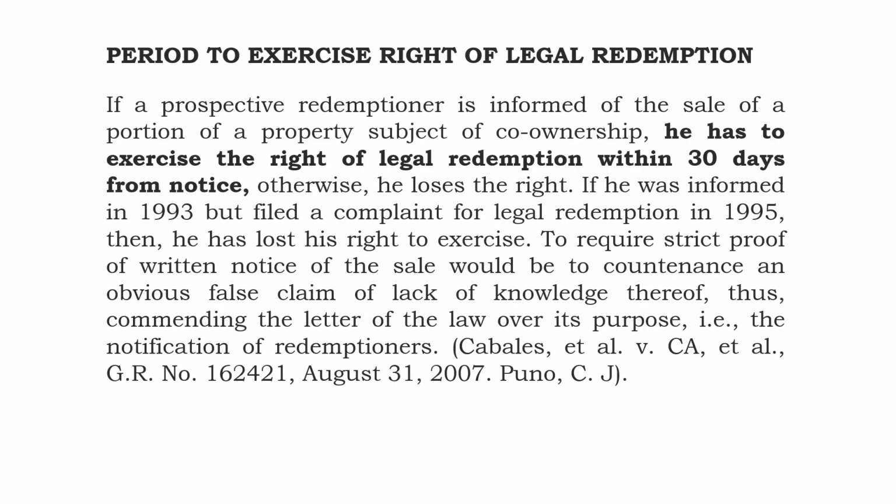In the case of Cabales et al. versus CA, the Supreme Court said that if a prospective redemptioner is informed of the sale of a portion of the property subject of co-ownership, he has to exercise the right of legal redemption within 30 days from notice. Otherwise, he loses the right.